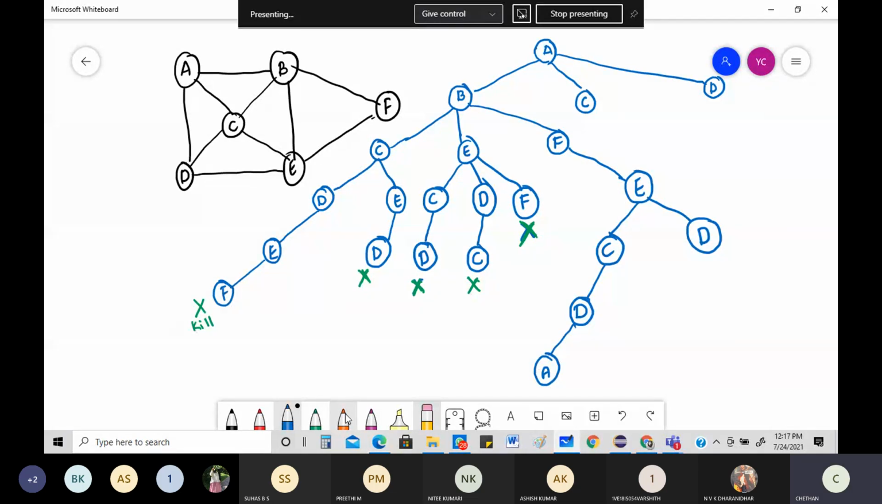What is the thing here? This is my first path. Look into this. This is my first Hamiltonian cycle. A to B, B to F, F to E. Okay, F to E. Then again E to C. Then what's the next thing? C to D. Then D to A. This is my first Hamiltonian path.